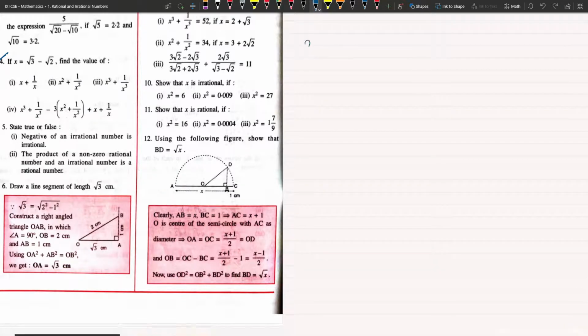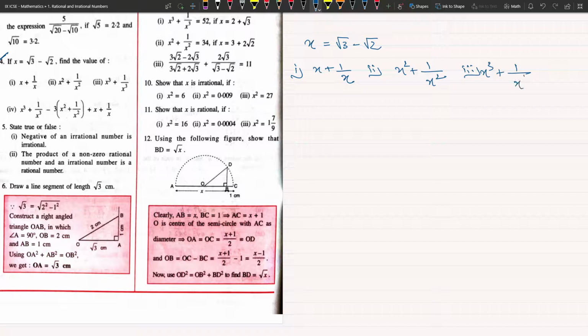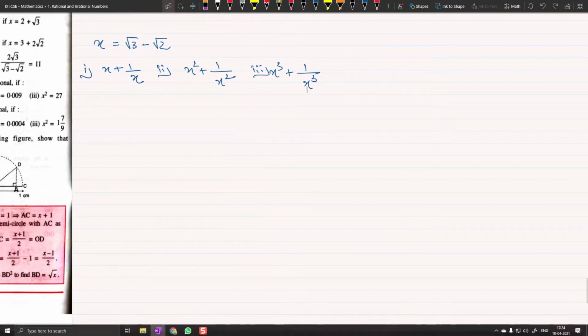Okay, so question number 4 says that x is equal to root 3 minus root 2. You have to find number 1, x plus 1 by x, number 2, x square plus 1 by x square, and number 3, x cube plus 1 by x cube. Okay, so I will solve each and every one of them and show you. I want all of you to take a note. Please note it down how I do it.